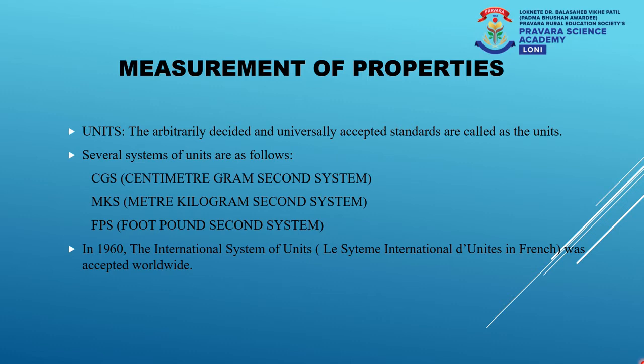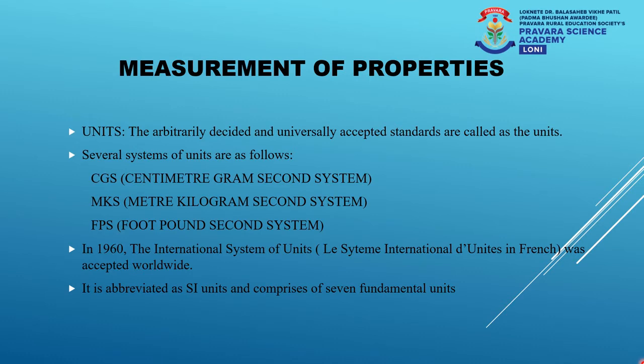In French, these SI units are called as Les Systèmes International de Unités. So, what are SI units? SI units are nothing but the units which are accepted internationally and globally for the purpose of study of matter.